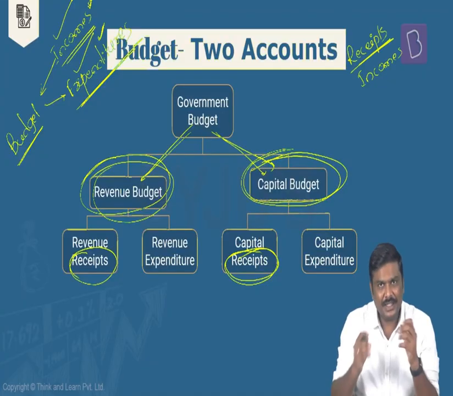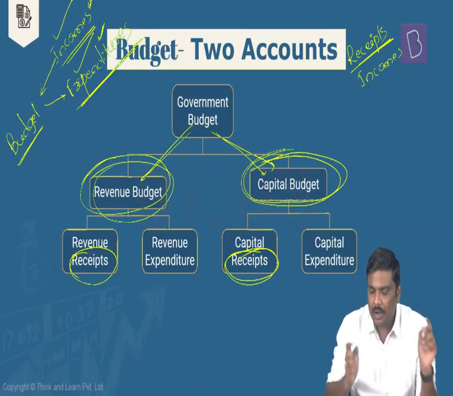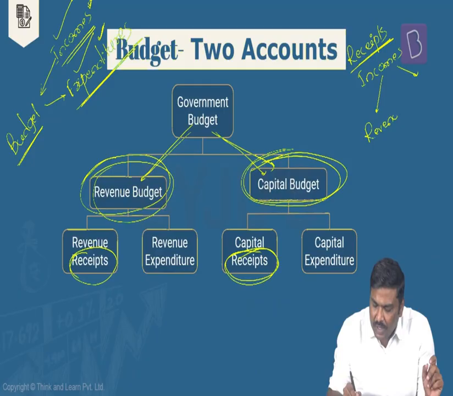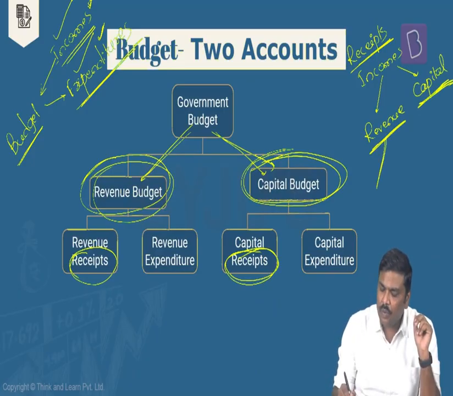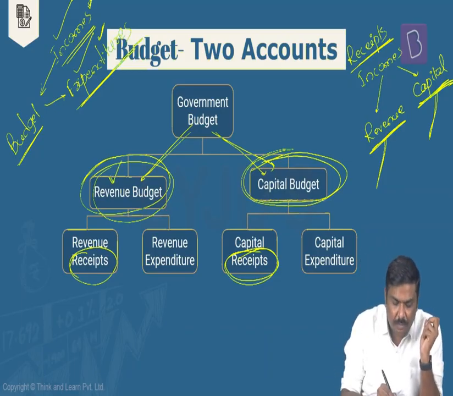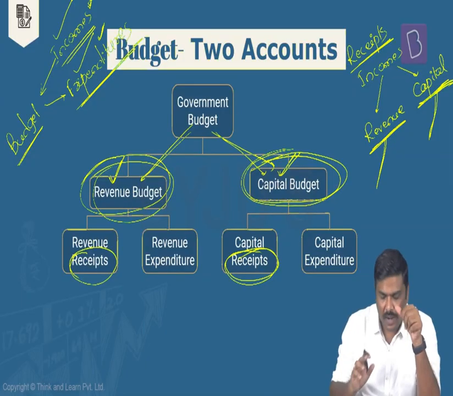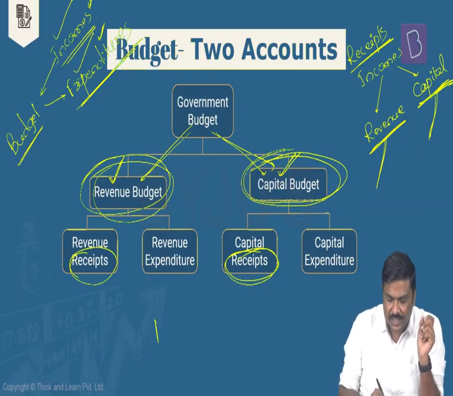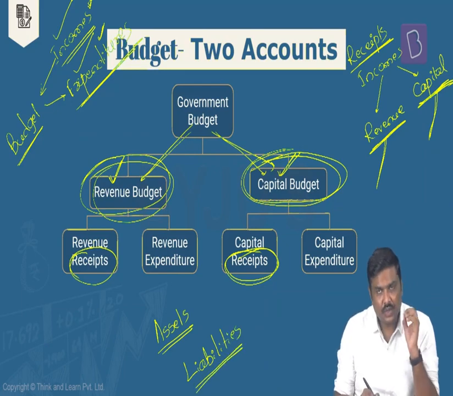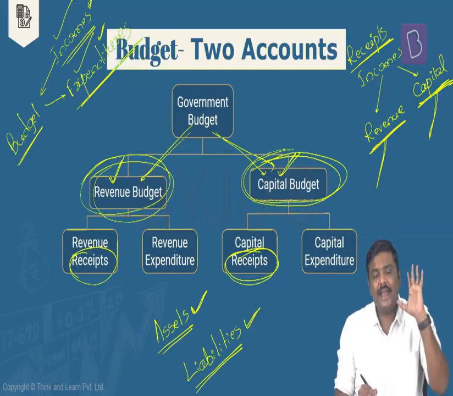Is it okay? So when you say budget talks about the incomes, that is the money that is earned by the government, the incomes are divided under two heads. One is called as a revenue receipt and the second one is called as a capital receipt. Now, what are there under revenue receipt? What are there under capital receipt? We'll understand it later. But generally, why do we divide these particular terms or the budget into revenue and capital? Remember two factors here. One, either they are associated with assets or they are associated with liabilities. I'll repeat the statement here. Either they are associated with assets or they are associated with liabilities.